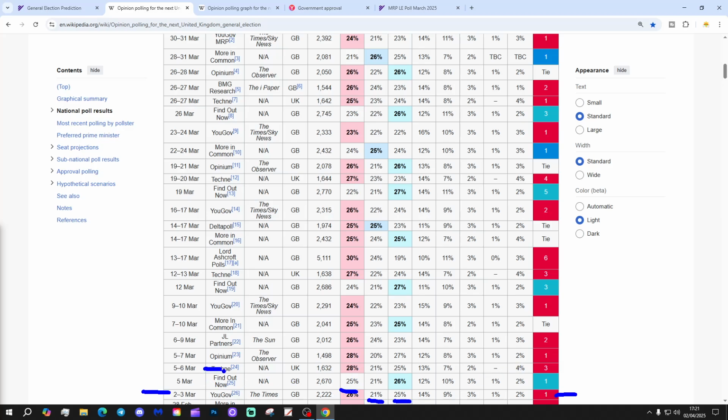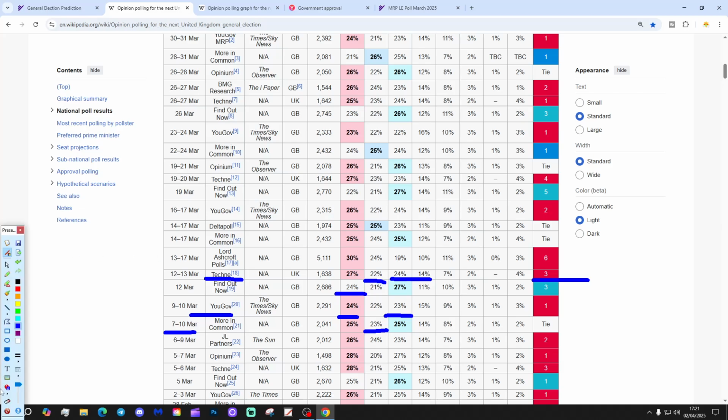We have a Find Out Now poll with a 1% Reform lead. So Reform on 26, Labour on 29, Conservatives doing really badly on 21%. More in Common gave us a tie just here, 7th to the 10th of March. So we had Labour and Reform tied on 25%, Conservatives just a little way back on 23%. Another Reform lead from Find Out Now, 3% Reform lead, 27% Reform, 24% for Labour, and 21% for the Conservatives.